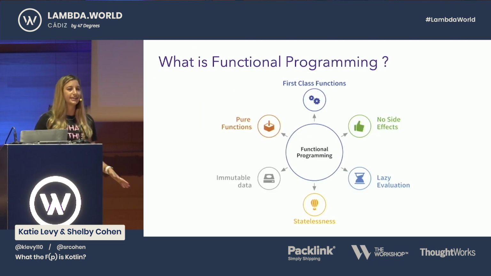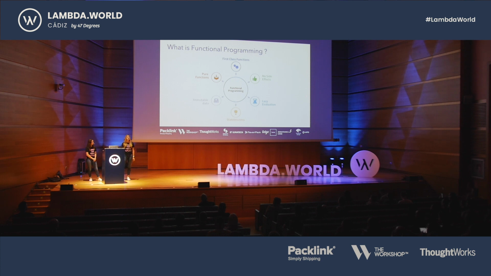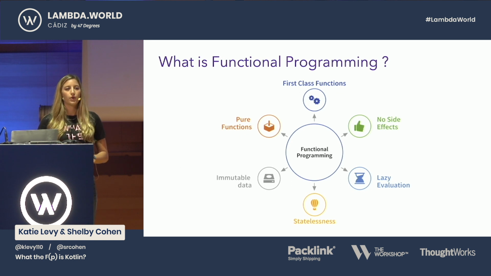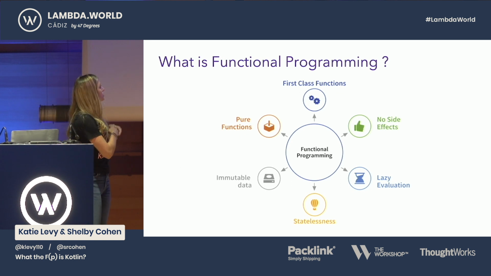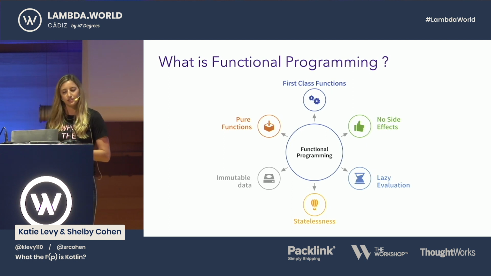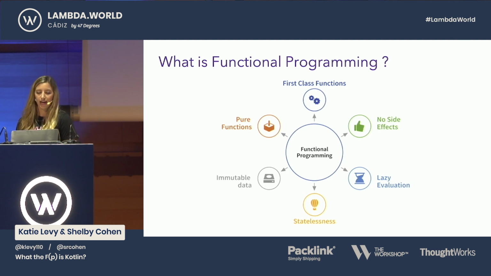So you've heard what Kotlin is and some history about it. So why are we talking about functional programming? We actually found that Kotlin was a really great way to teach functional programming. And some key aspects of functional programming that Kotlin teaches well are treating your code like a mathematical equation, so every function has one input and one output. You can compose smaller functions into larger functions, avoiding shared state, mutable data, and side effects, and then also multi-threaded support.